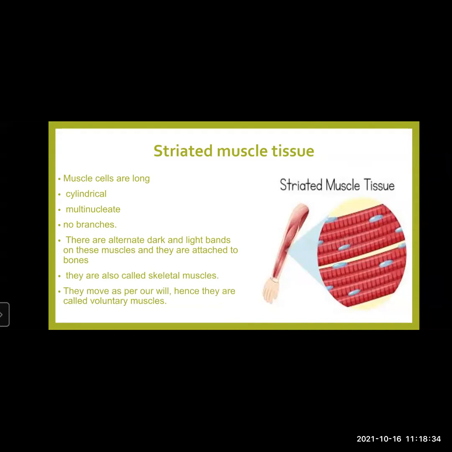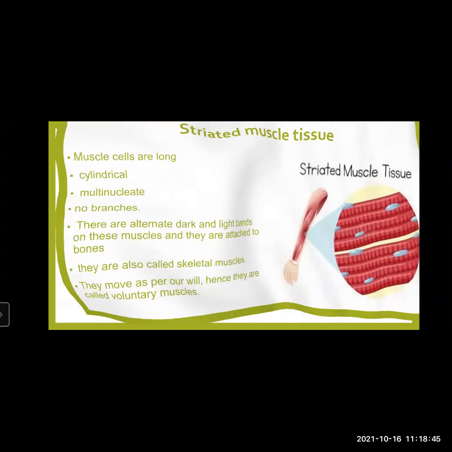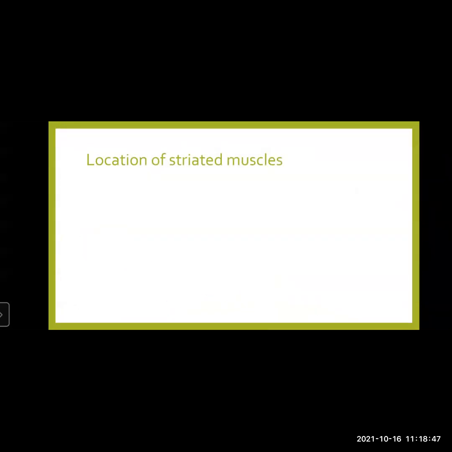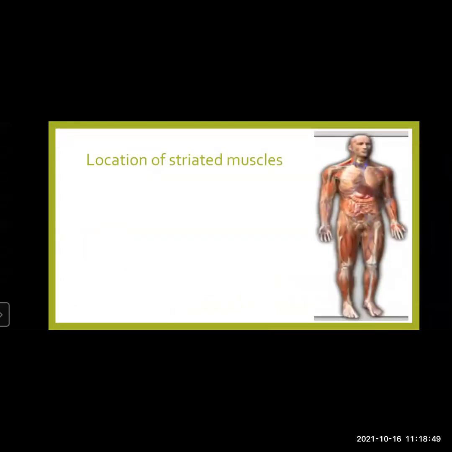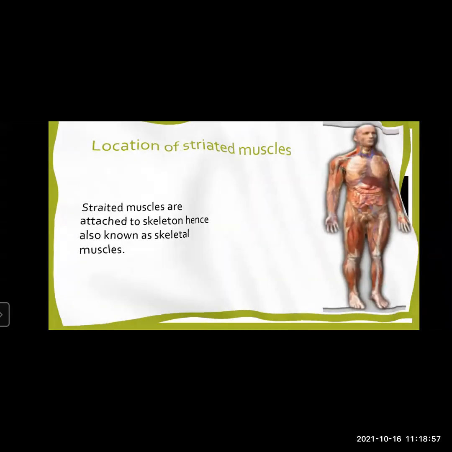Movement of the striated muscles is under our control. It can be controlled by us. Hence, they are called voluntary muscles. Location of the striated muscle: they are present in our entire body around our skeleton. Hence, they are also known as skeletal muscles.